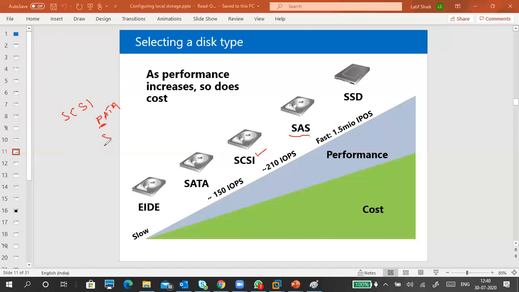Then SATA interfaces came up, and the technology was updated with SATA. In a SCSI environment, if you have a PATA-type interface, it's a SCSI disk only.